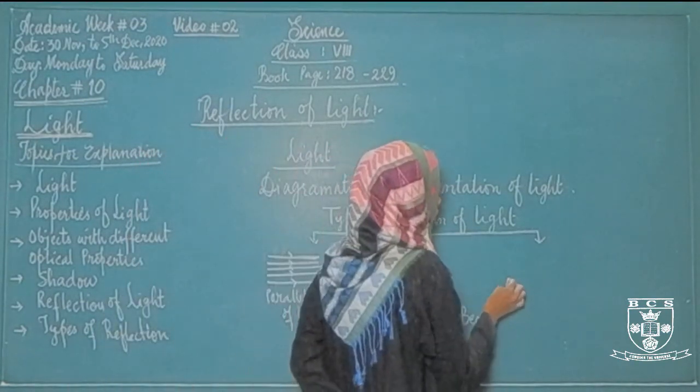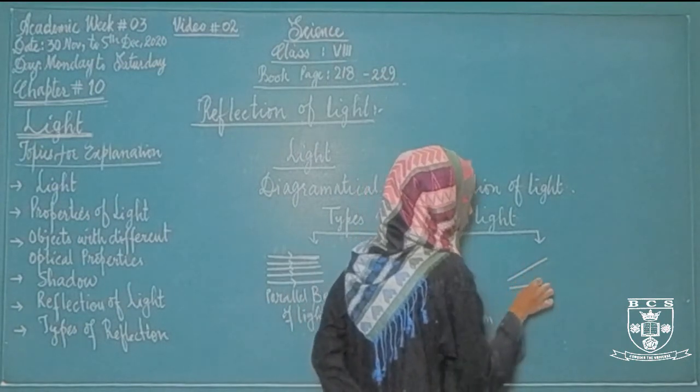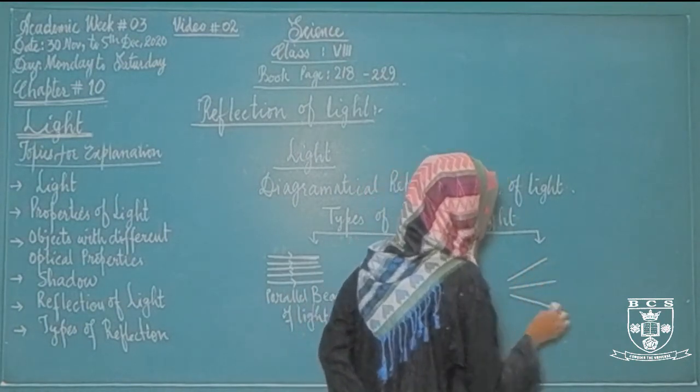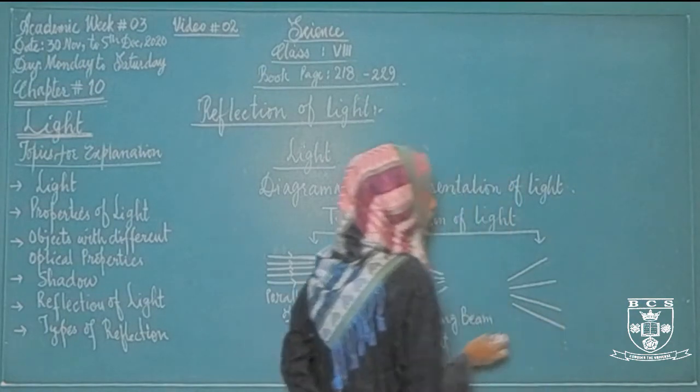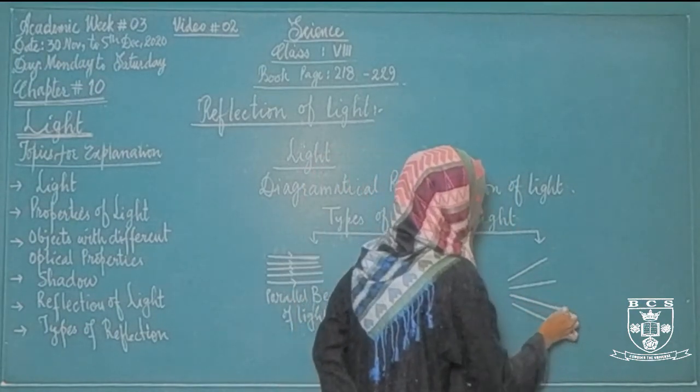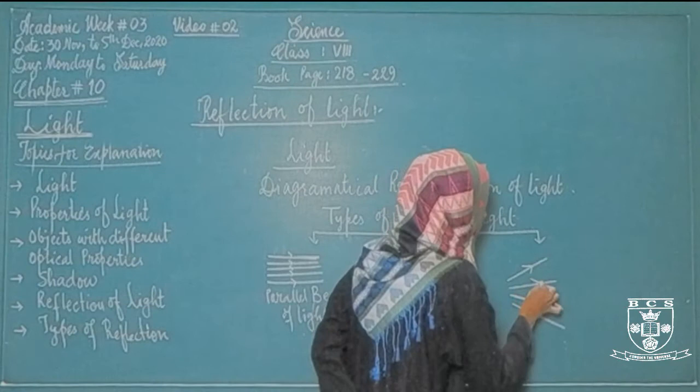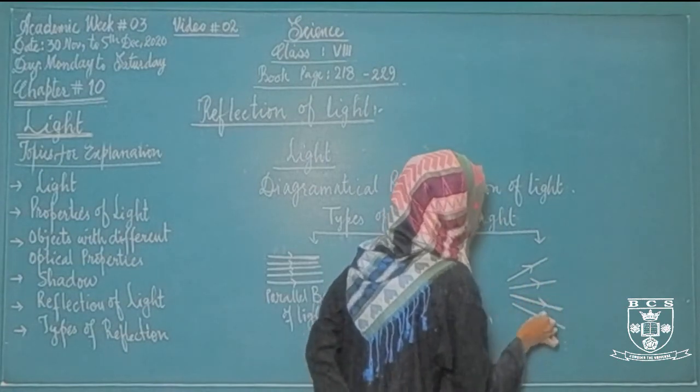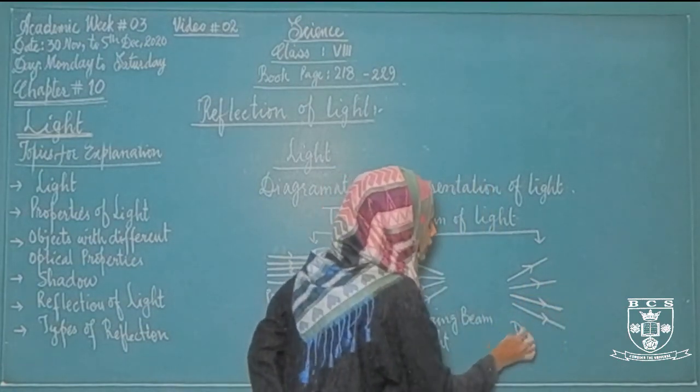But if the light rays are scattered at different points, if the light rays are coming from one source but they are scattered at different points, then these rays of light or this beam of light is called diverging beam of light.